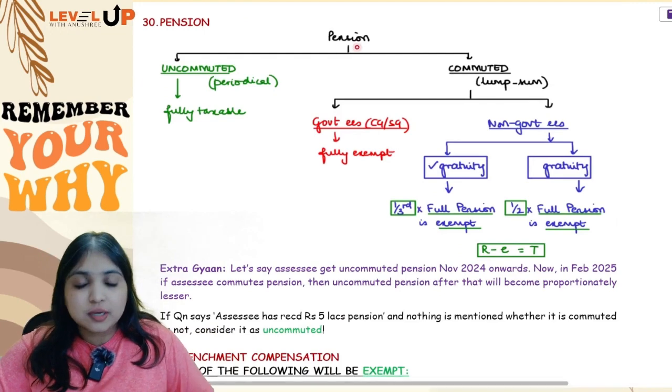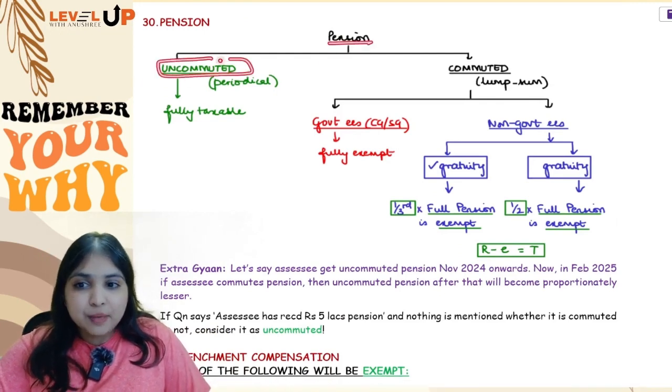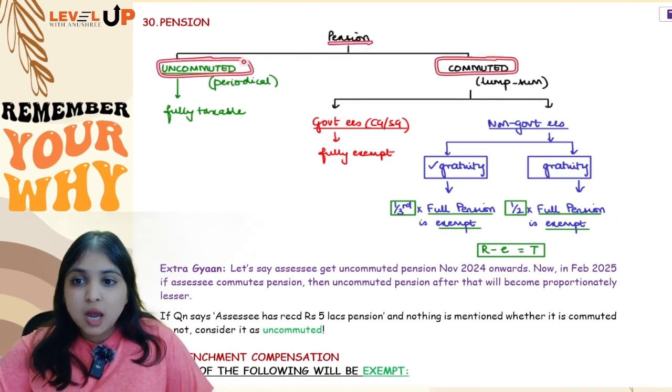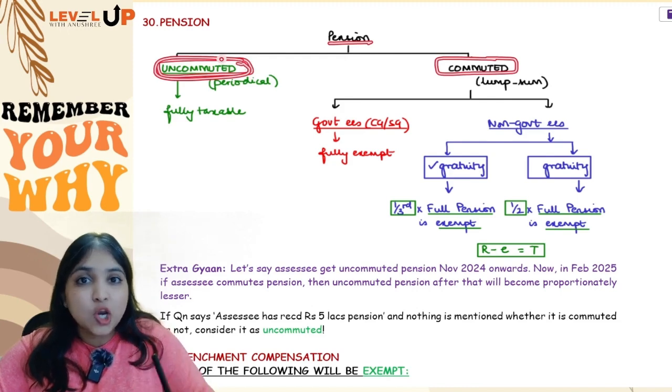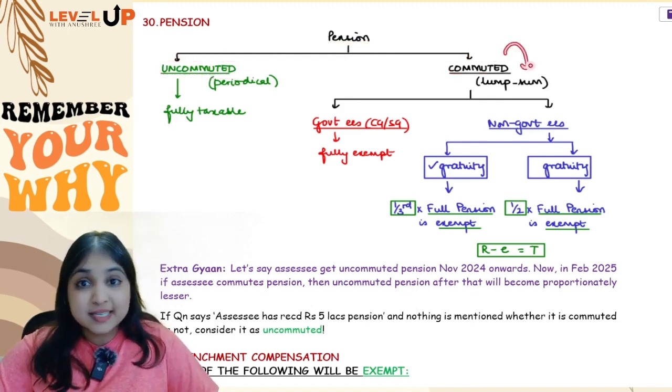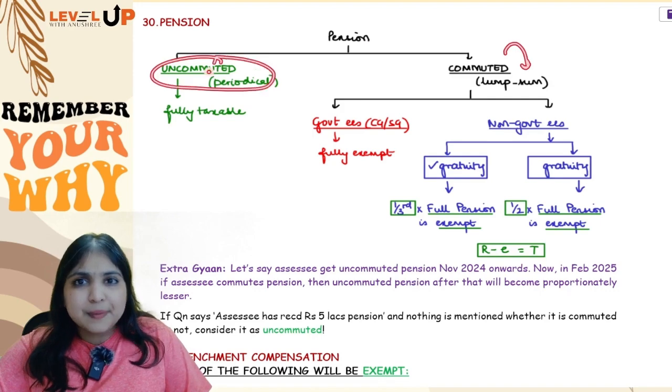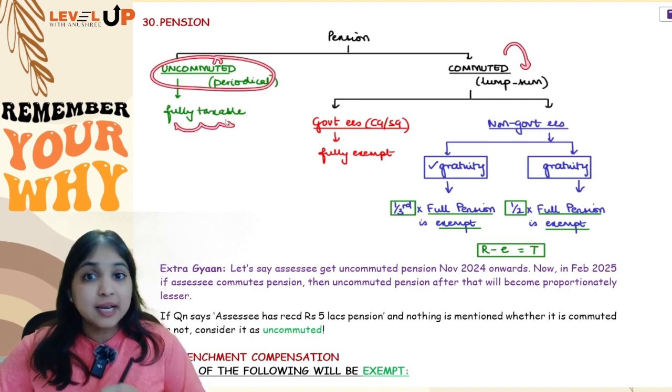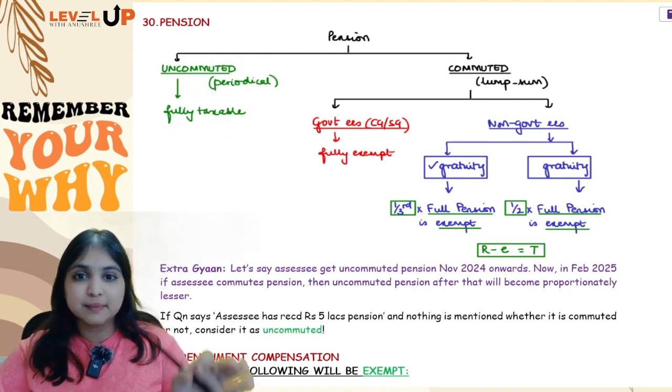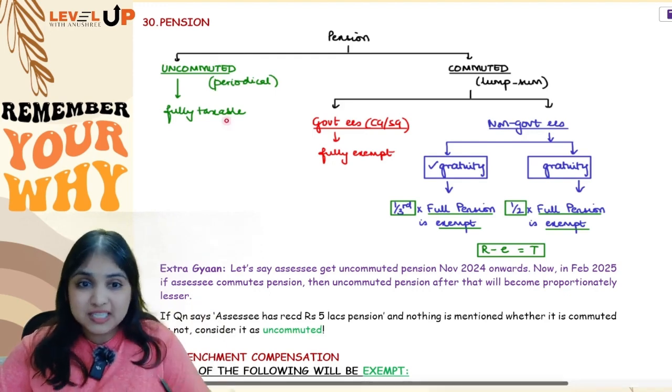Now come to pension. See, pension can either be uncommuted pension or it can be commuted pension. Uncommuted pension means it is periodical pension. Commuted pension means it is lump sum pension. Uncommuted pension is always going to be fully taxable, doesn't matter government employee, non-government employee. Uncommuted pension is always fully taxable.